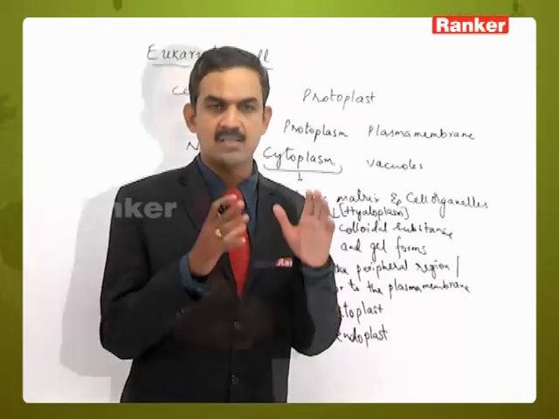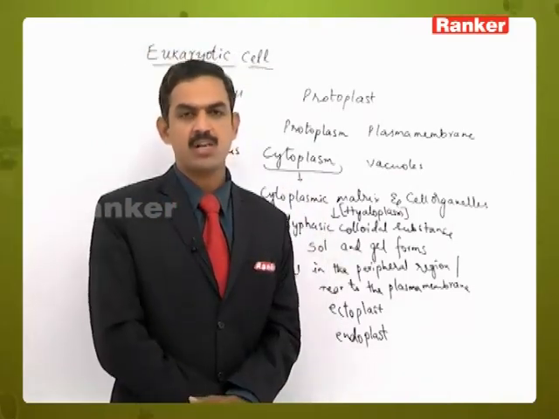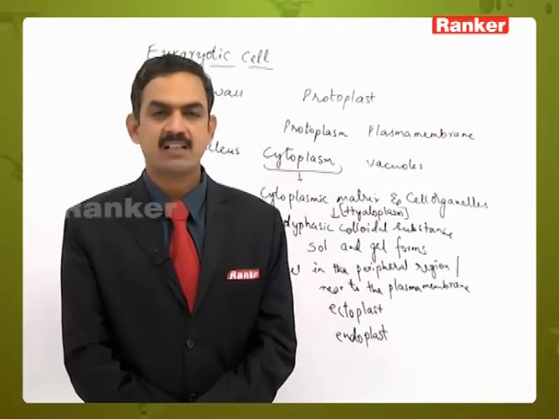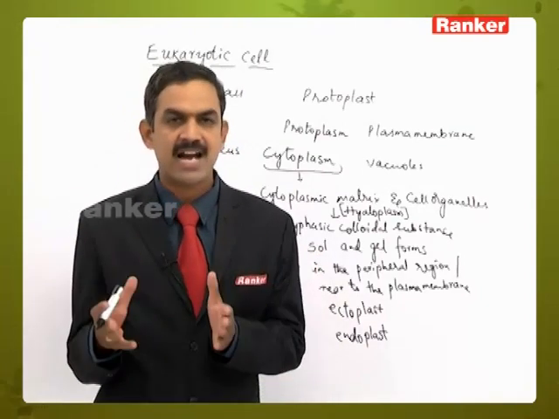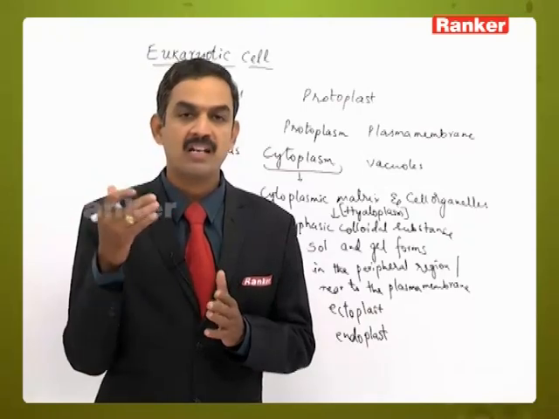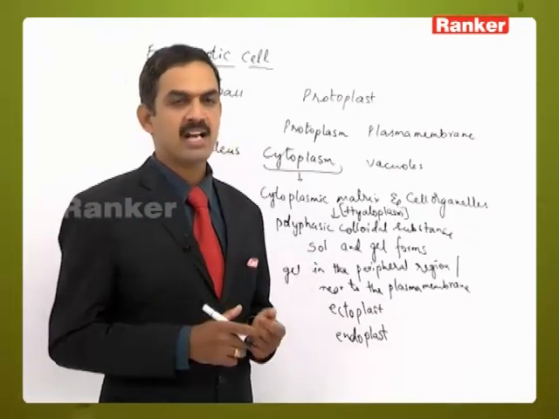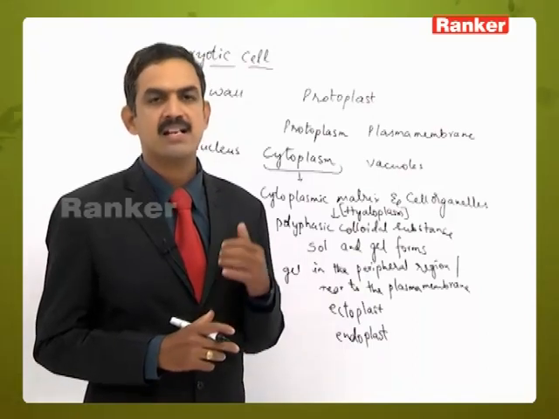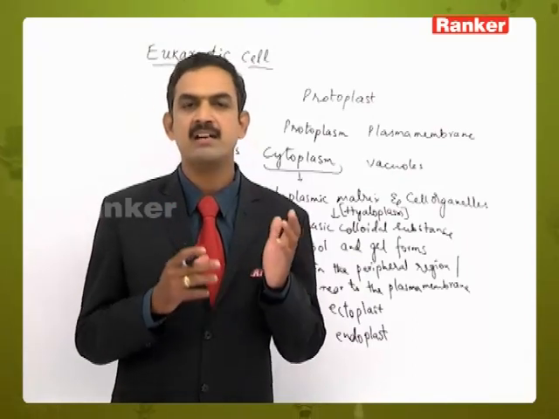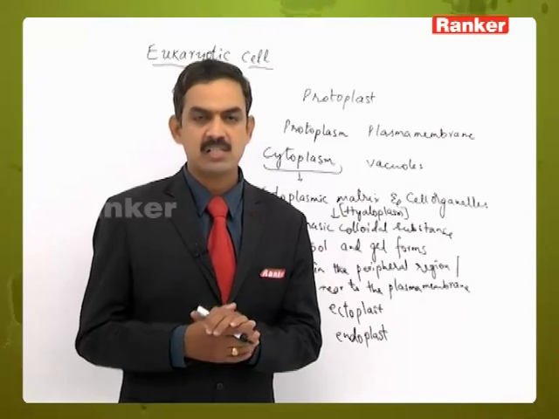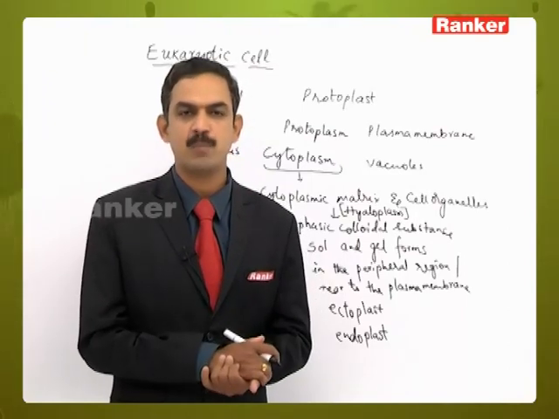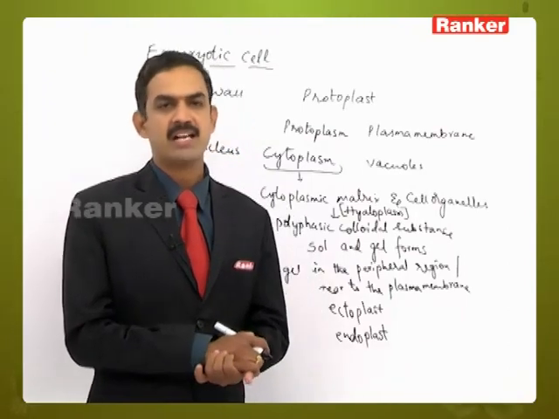Then what types of cell organelles can we observe in a plant cell? Before that, let's identify the different types. They are categorized based on the number of layers surrounding them. There are double membrane cell organelles, single membrane cell organelles, and some cellular structures which completely lack a membrane.